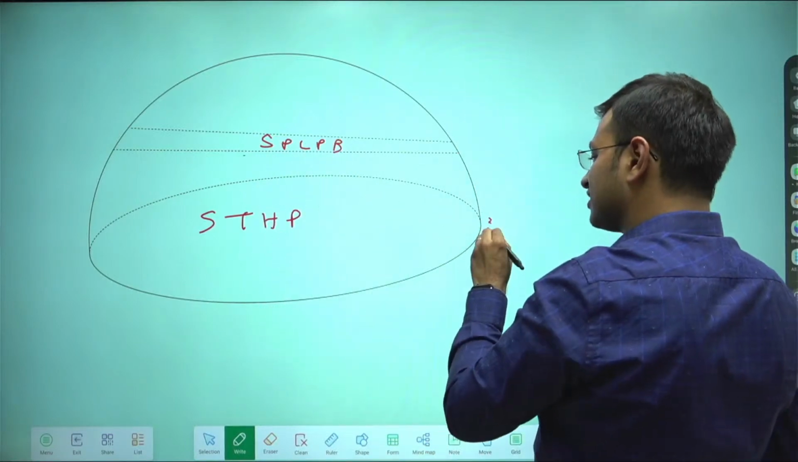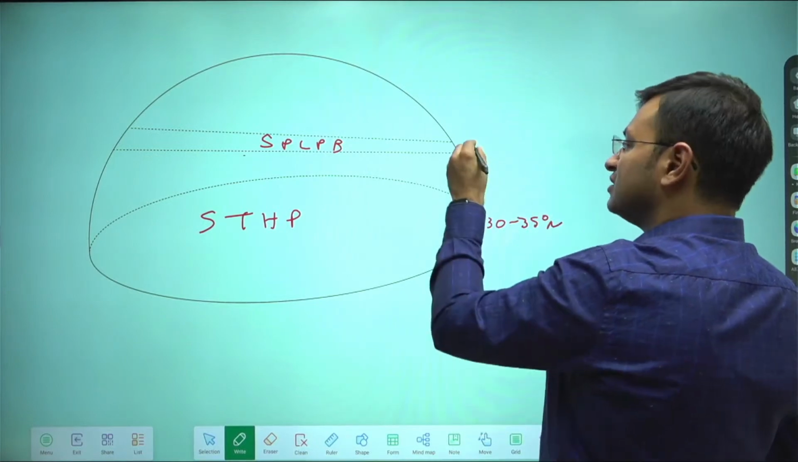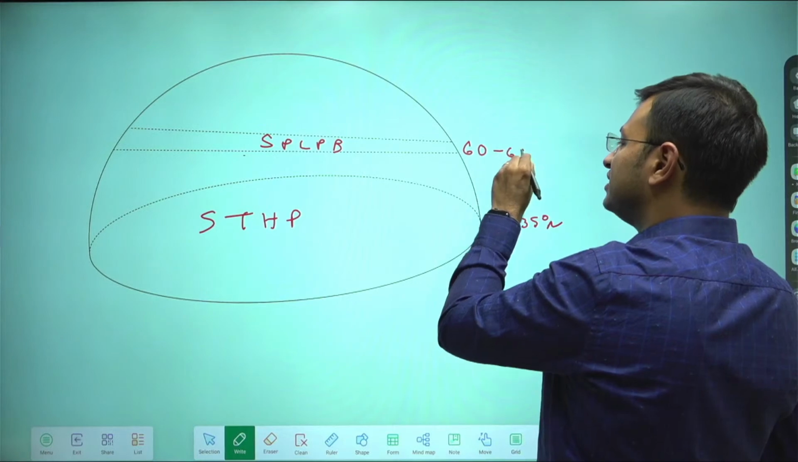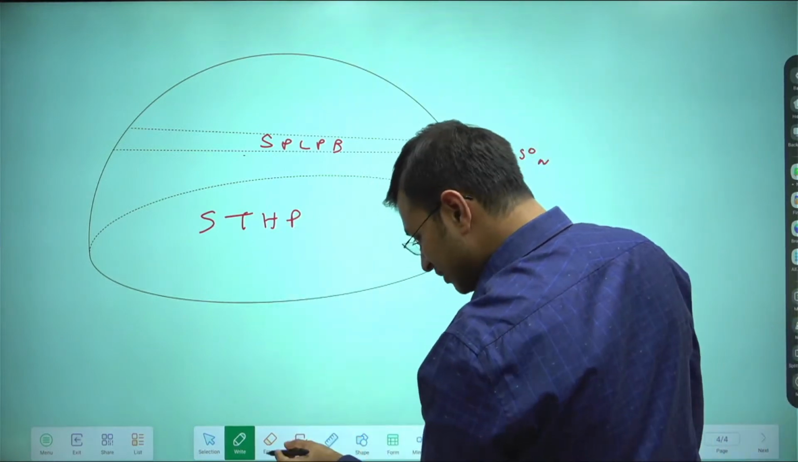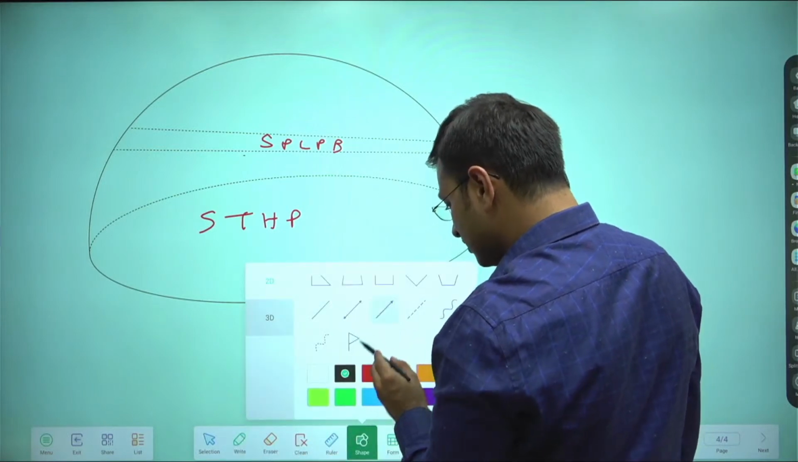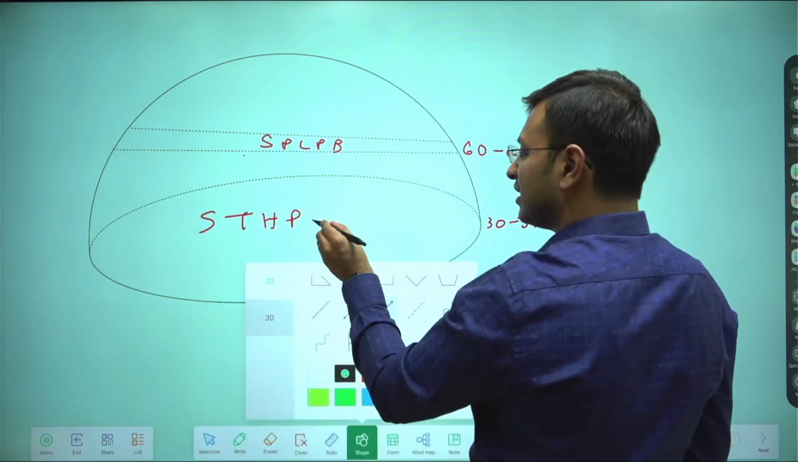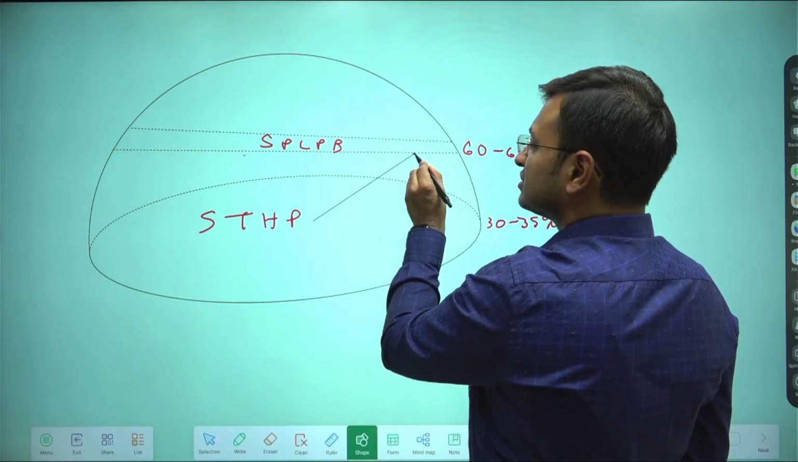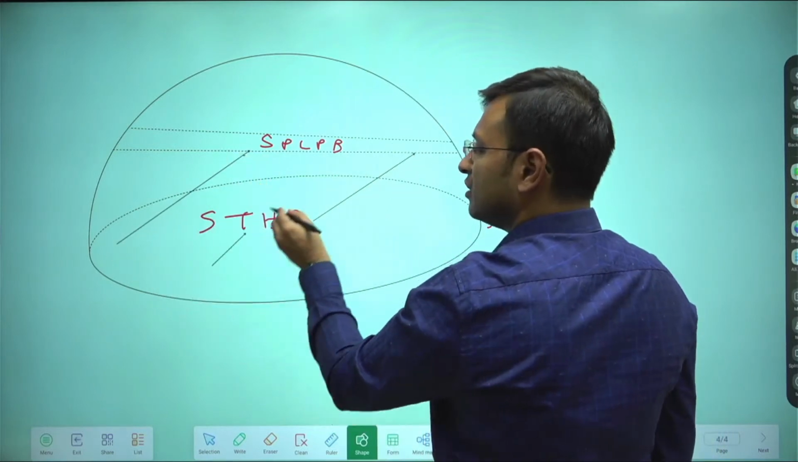This is 30 to 35 degrees north. This is 60 to 65 degrees north. Between the subtropical high pressure belt and the subpolar low pressure belt, you have the westerly winds. So the westerly winds are coming like this. This is the direction of the westerly winds.